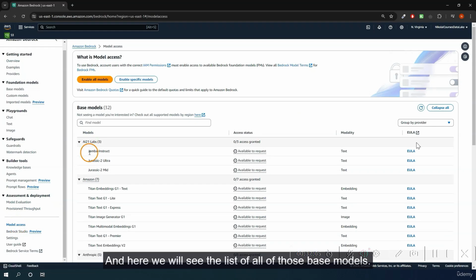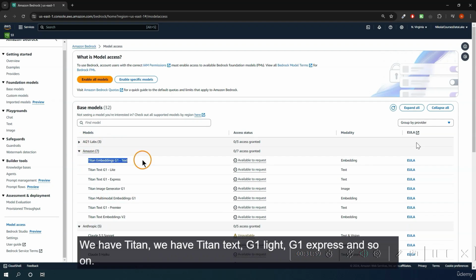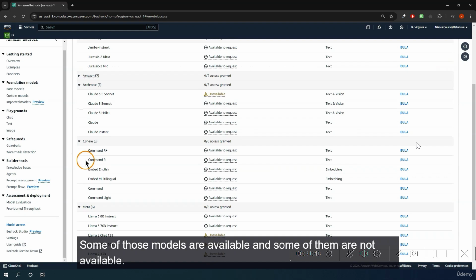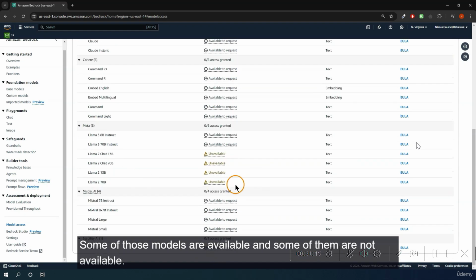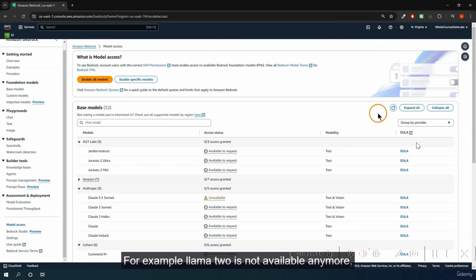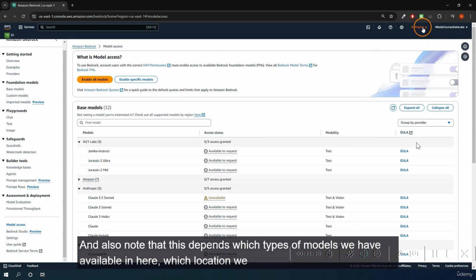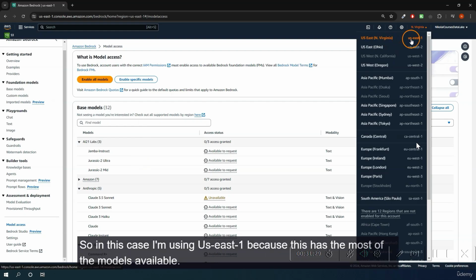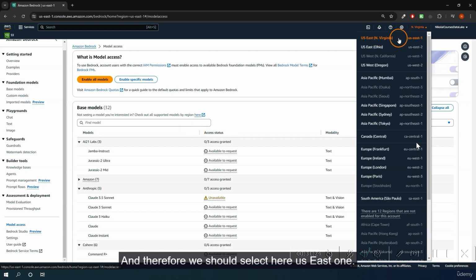And here we will see the list of all of those base models. Here we can see, for example, Amazon, we have Titan Text G1 Lite, G1 Express, and so on. So these are just different types of text models or also image generation models. Some of those models are available and some of them are not available. For example, Llama 2 is not available anymore. And also note that which models we have available depends on which location we have used. In this case, I'm using US East 1 because this has the most of the models available, and therefore we should select US East 1.